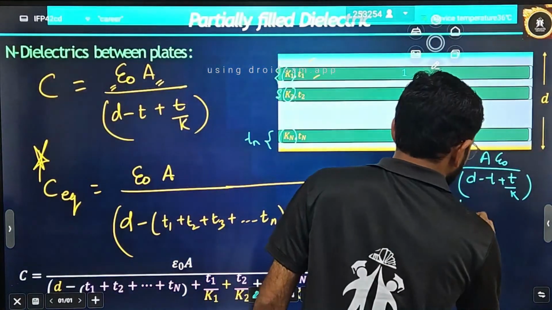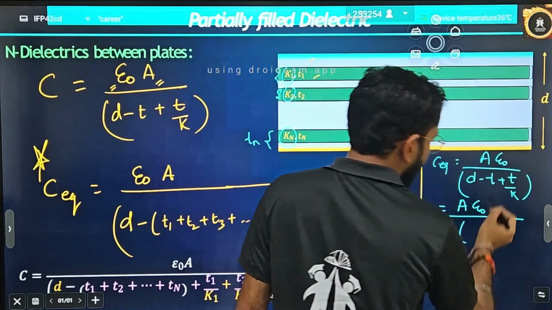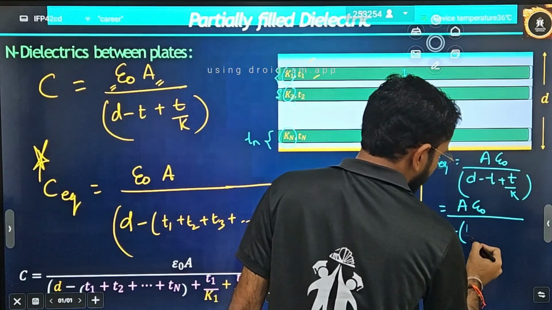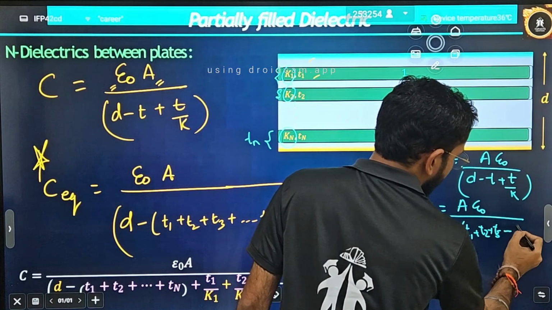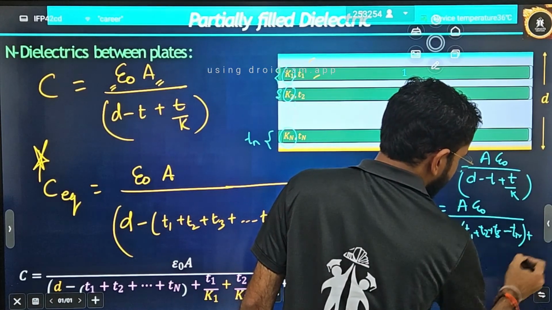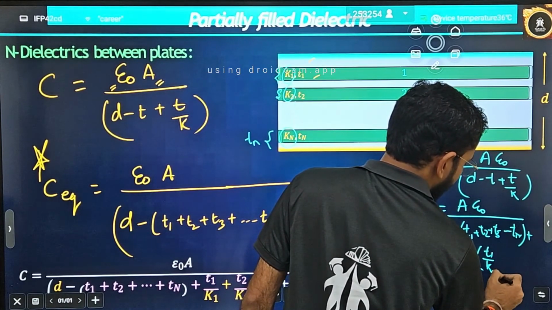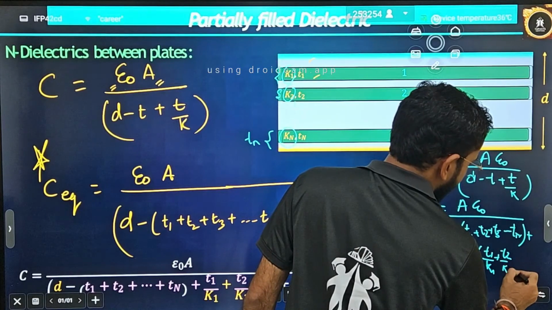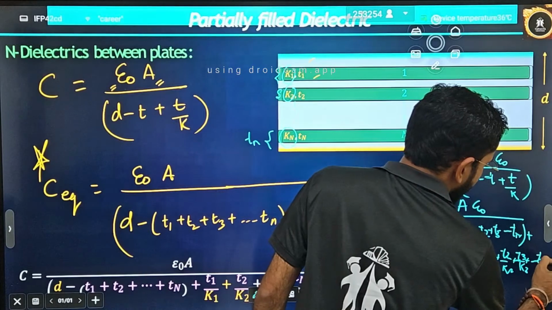You will write A epsilon naught divided by D minus the sum of all thicknesses, T1 plus T2 plus T3 till Tn, plus T1 by K1 plus T2 by K2 plus T3 by K3 till Tn divided by Kn.